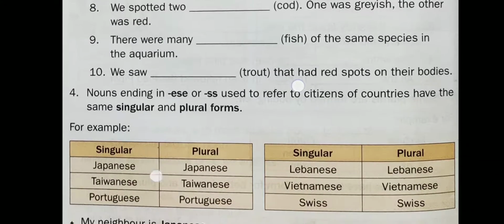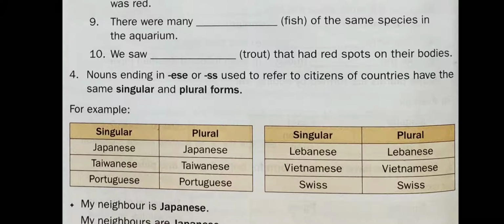Let's see rule number 4. Some nouns end with es or s. Such nouns refer to citizens of countries, and such nouns have the same singular and plural forms. For example, Japanese remains Japanese. Taiwanese remains Taiwanese. Swiss remains Swiss, and so on.